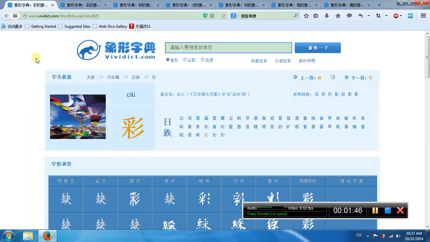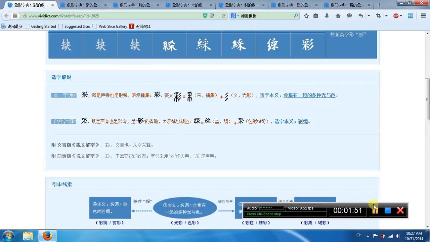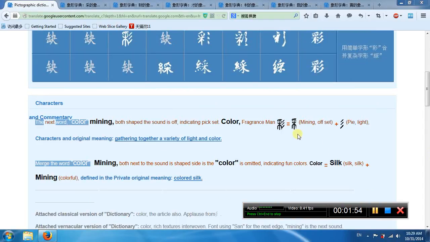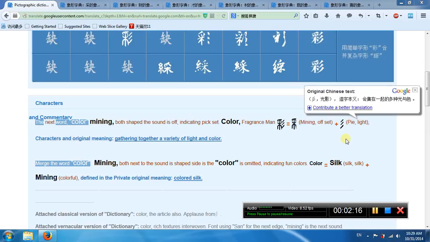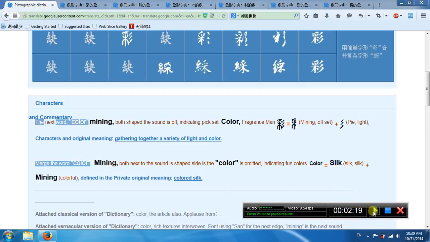Okay, cai. It means colorful, okay? Cai. You see, this is cai, okay? This is old style, this is now style, okay, new style. We write like this. This is like the top like a hand, okay, pick. It's take, okay. This is like a light, okay. So its meaning means gathering together variety of light and color, okay.